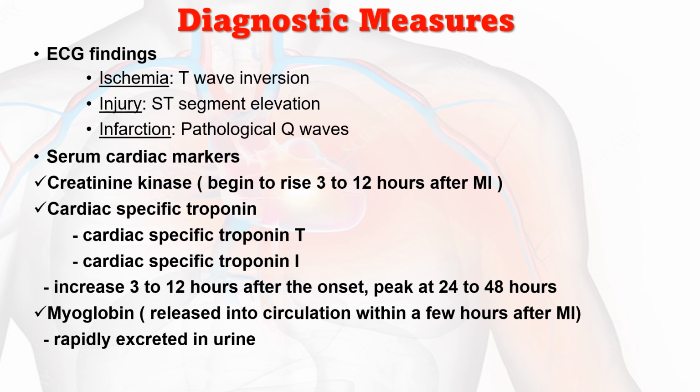Regarding troponin, it increases 3 to 12 hours after the onset, peaks at 24 to 28 hours, and lasts for 14 days. It is the most reliable one. Then myoglobin. Myoglobin is released into circulation within a few hours after MI, and it is also rapidly excreted in urine. So these are the basic markers. For details about cardiac markers, see the other video, which explains each of the parameters in detail.